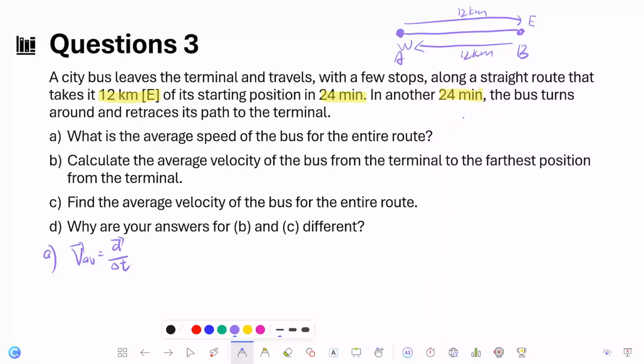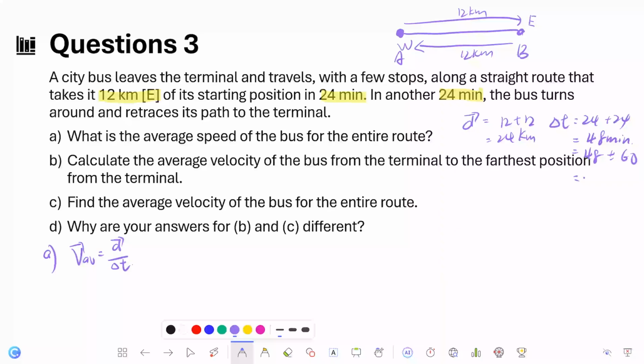So for this question, d is equal to 12 plus 12, the total is 24. And then the time taken is 24 minutes plus 24 minutes, so the total is 48 minutes. But normally we measure speed in km per hour, so we also convert minutes into hours by simply dividing by 60.